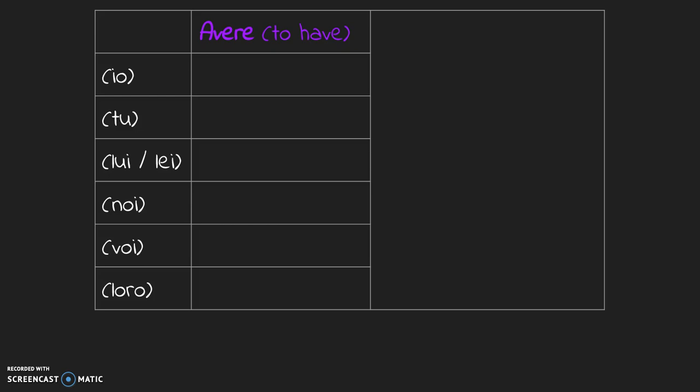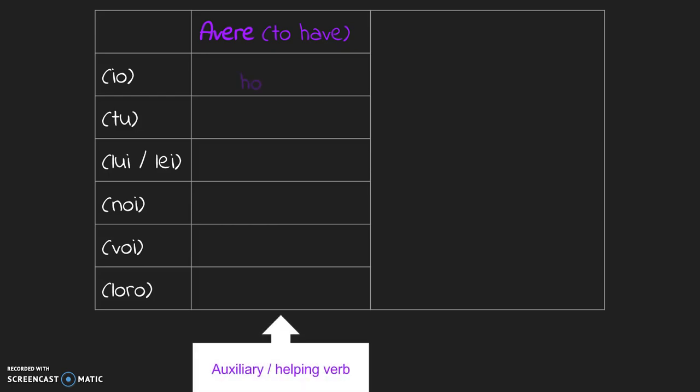The majority of verbs take avere, to have, as the auxiliary verb. This is much simpler than you think it will be, because it is avere in the present tense, a verb that you are very familiar with. Io ho, tu hai, lui lei ha, noi abbiamo, voi avete, loro hanno.